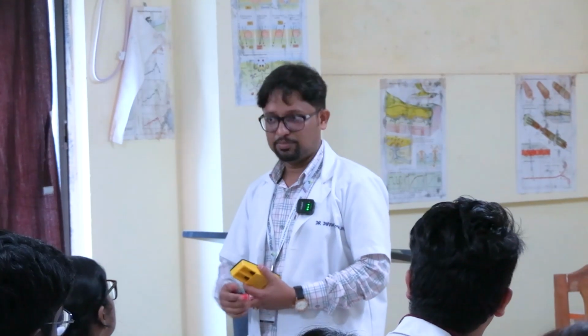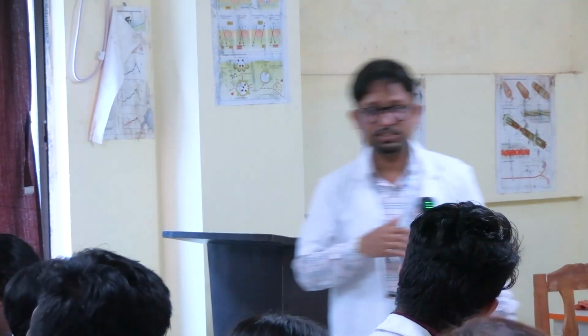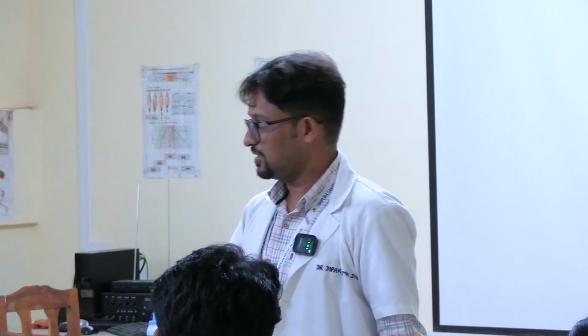In the supine position, is this taken care of as such? If you just lie down like this, you have to have something below the elbow. Otherwise, what will happen? When you sleep, the arms lie on the sides. So are they at the level of the heart? No. Right? There is a vertical gap of around 3 to 4 centimeter from the heart or the right atrium. The heart is a structure which is anteriorly placed. You have to appreciate this. Right? Just beneath the skin. And for the arm in supine position, there is this vertical distance.